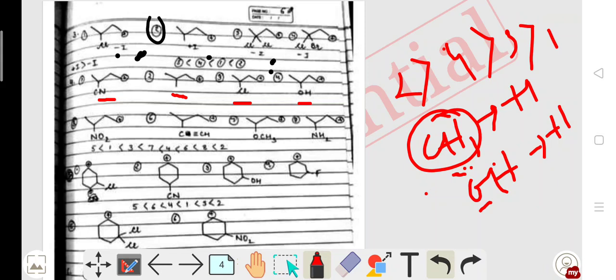Similarly, you may solve the other 3 questions and analyze the order of stabilization very clearly, and develop your concept with respect to the questions, so that you may eliminate options in the examination.